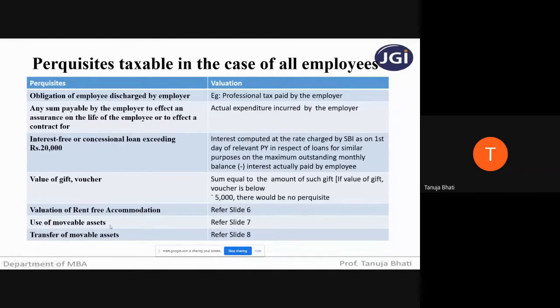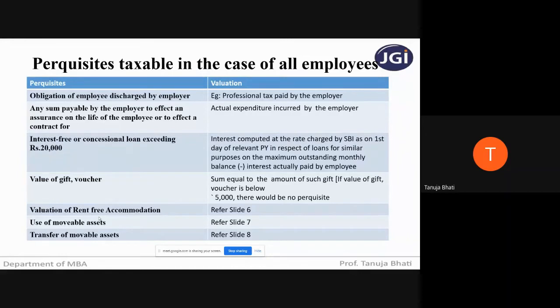Use of movable assets. See, many a times what happens is, first let me explain valuation of rent-free accommodation. What is the meaning of rent-free accommodation? See, accommodation is a place to stay, correct? Now, rent-free means where the company gives the employee a place to stay but is not charging rent from the employee.